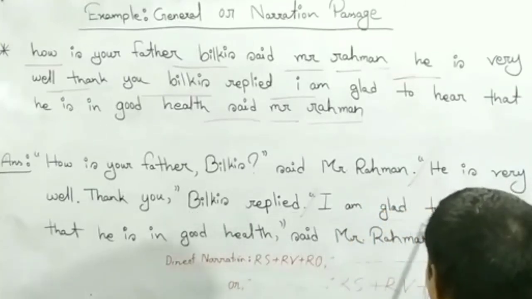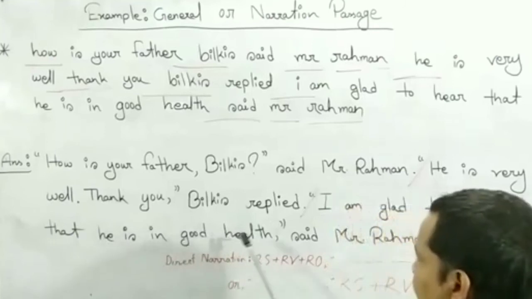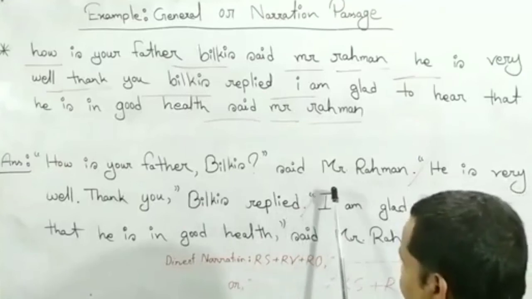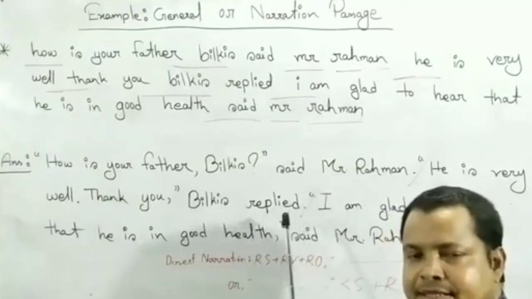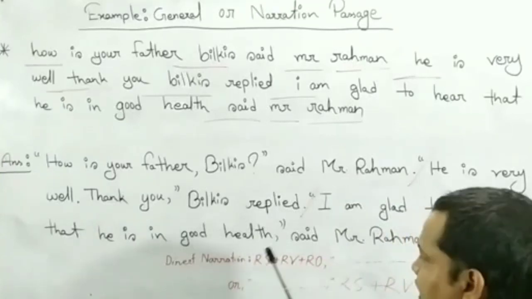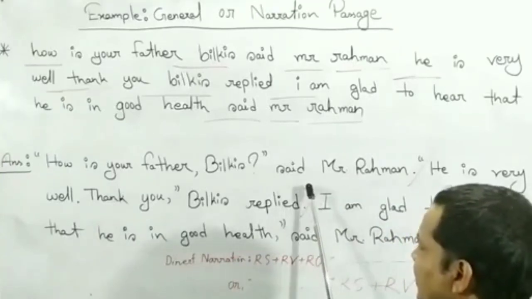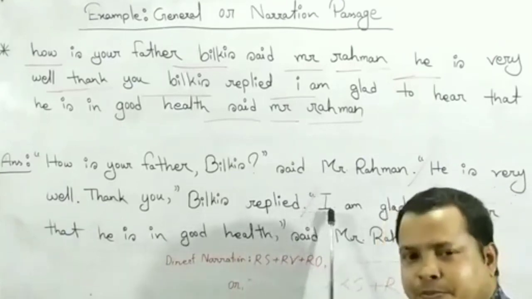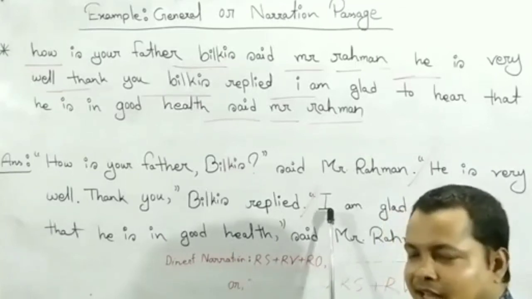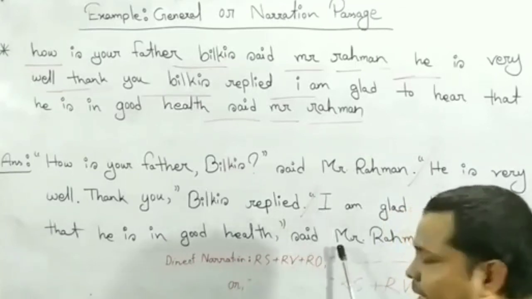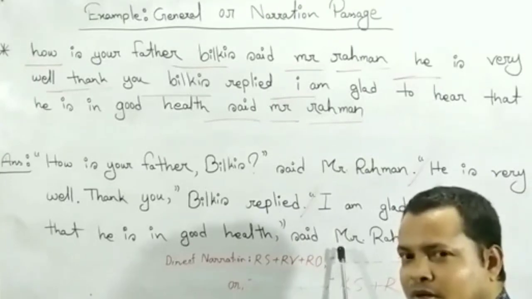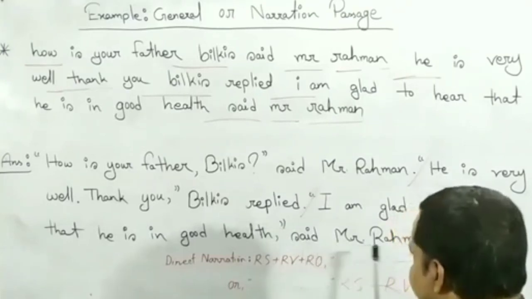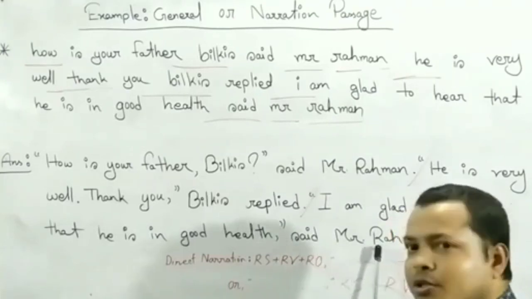Third part, I am glad to hear that he is in good health, said Mr. Rahman. It is the third sentiment. From I to health, it is the main sentiment in a speech of the speaker. So we have to give here inverted commas start, inverted commas finish. And I is a pronoun, and the first letter of the sentence, I will be a capital letter. Here M is a title. So M of Mr. will be a capital letter, Rahman is a proper noun, so R will be a capital letter.